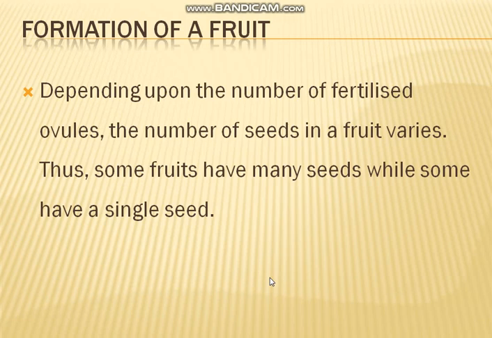Then, formation of a fruit. Let's study how a fruit is formed. Depending upon the number of fertilized ovules, the number of seeds in a fruit varies. Thus, some fruits have many seeds while some have a single seed.